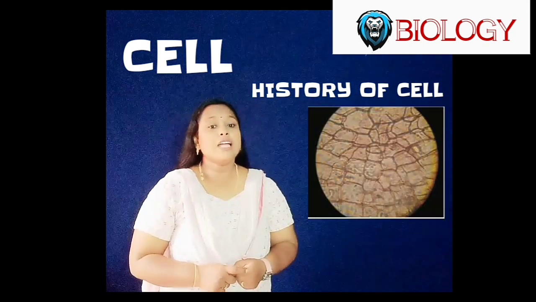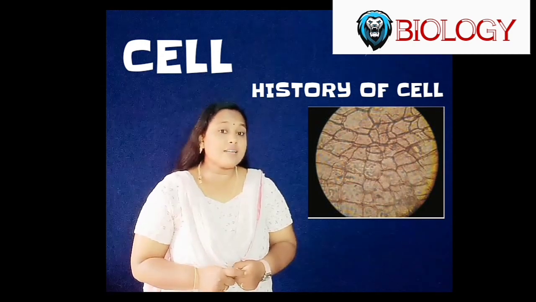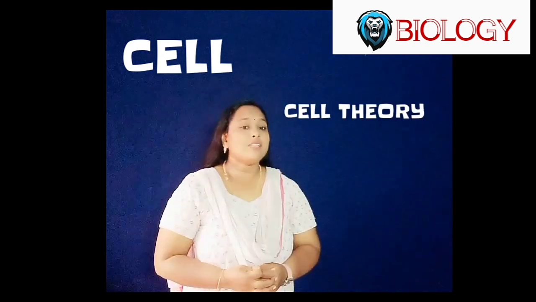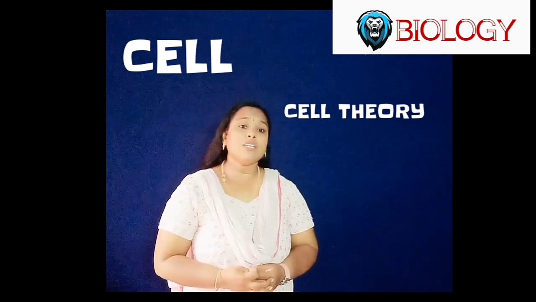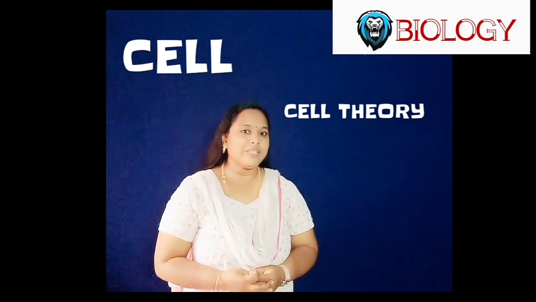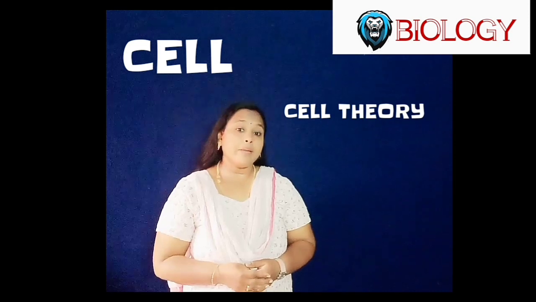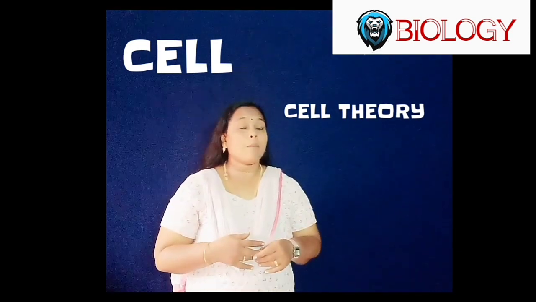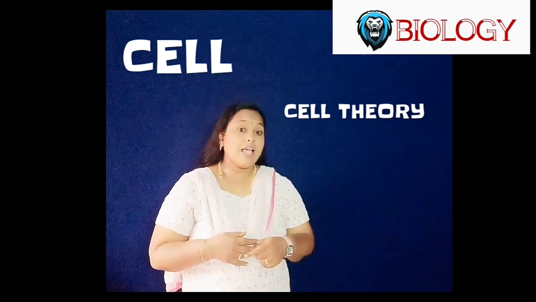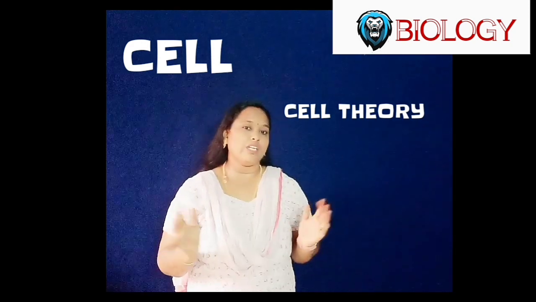Hooke observed that the slice of cork is made up of tiny honeycomb-like compartments and he called these compartments cells. Now, cell theory. Two German scientists, Matthias Schleiden and Theodor Schwann, proposed the cell theory. Cell theory states that all organisms are made up of one or many cells. Cells arise from pre-existing cells. The cell theory applies to every organism in the world.